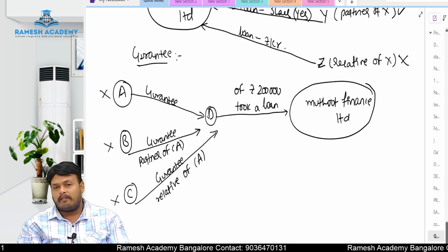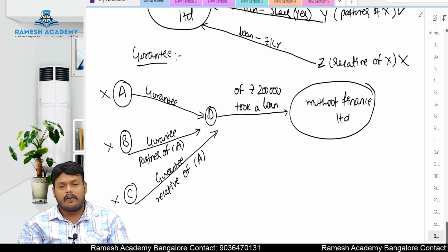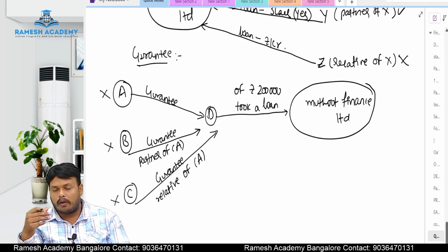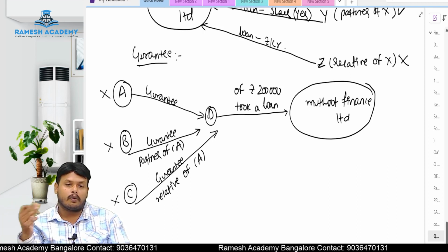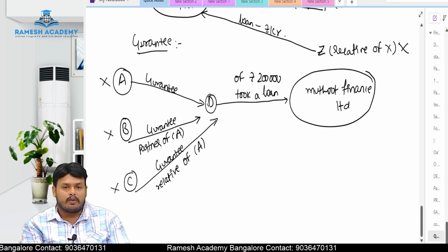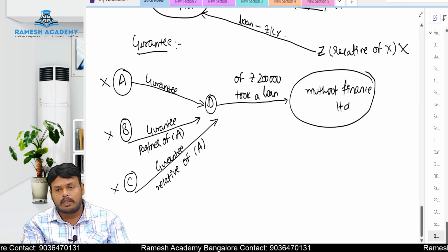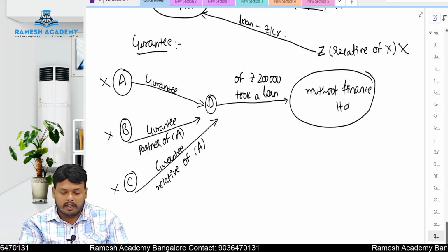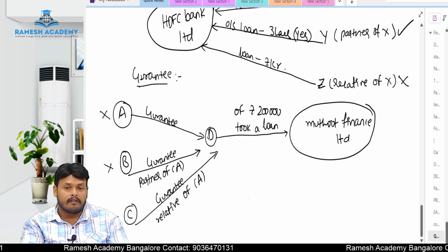The simple thing we have to keep in mind: either yourself, your partner or your relative is giving a guarantee to any third party. In the case of default by the third party, if you, your partner or relative is going to pay the amount, then you cannot act as an auditor for such companies. You are disqualified. So these are the points we have to keep in mind in the case of guarantee.